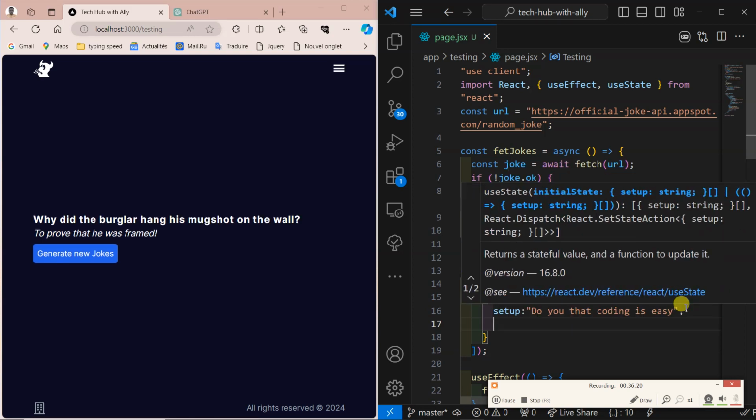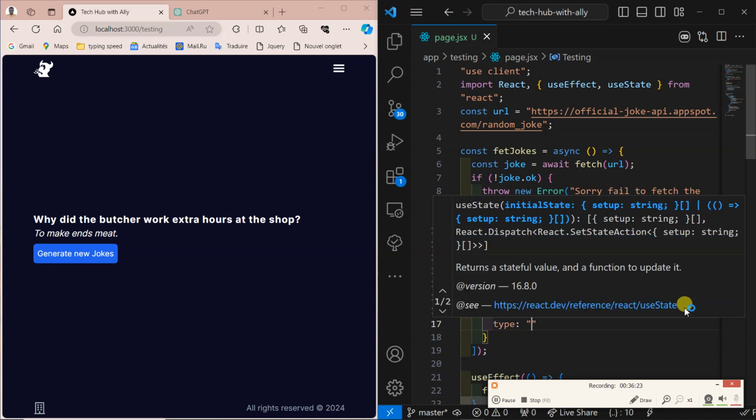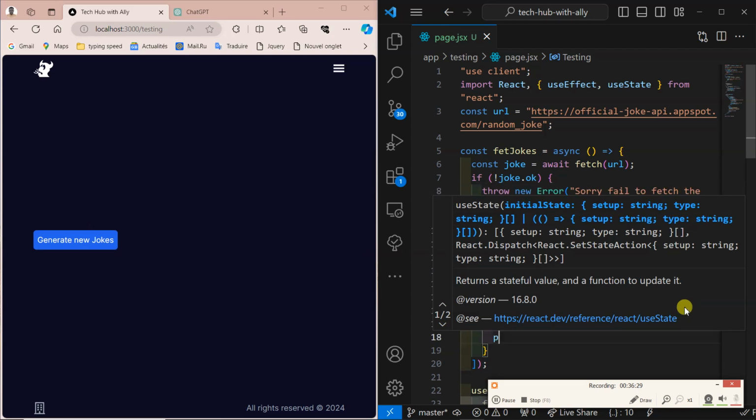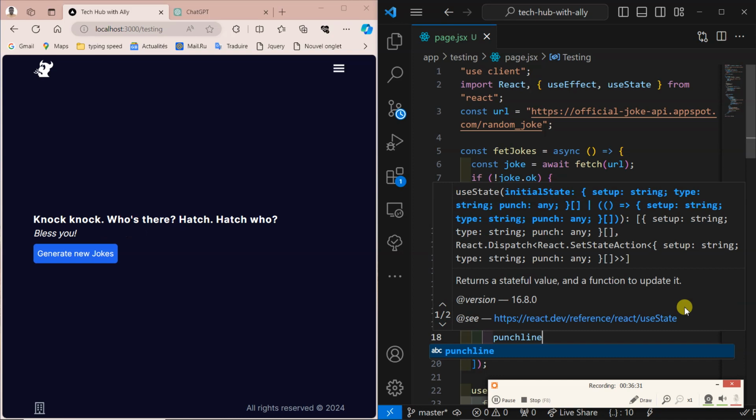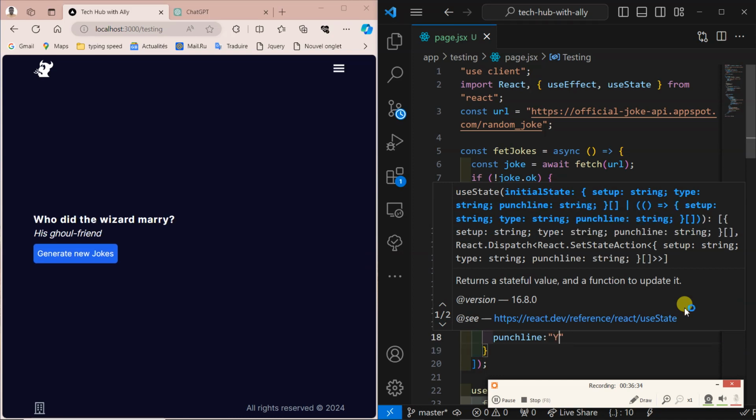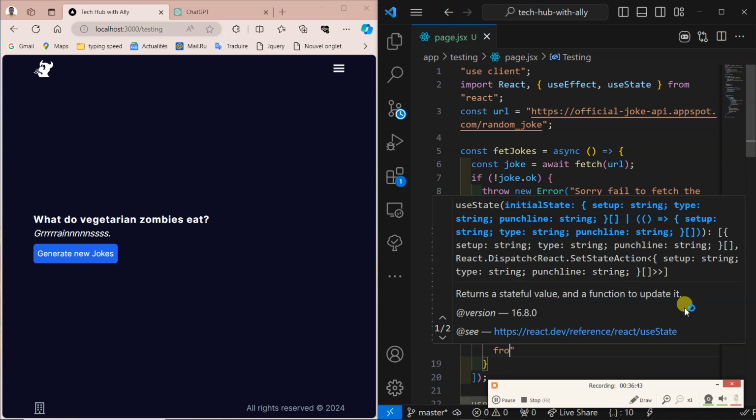And then after this we can add a comma, our next is the type, general. I think type could be general, and then have the punchline, which is going to be: yes, you will not run away from the errors, we will not run away from debugging.